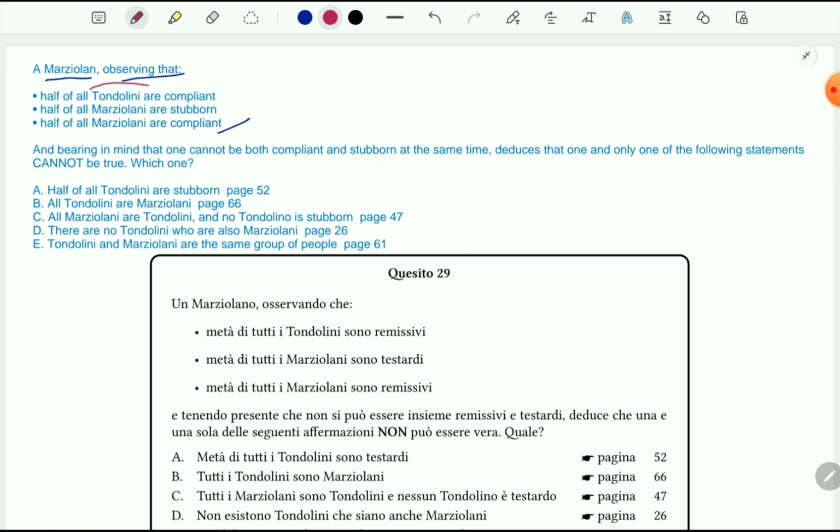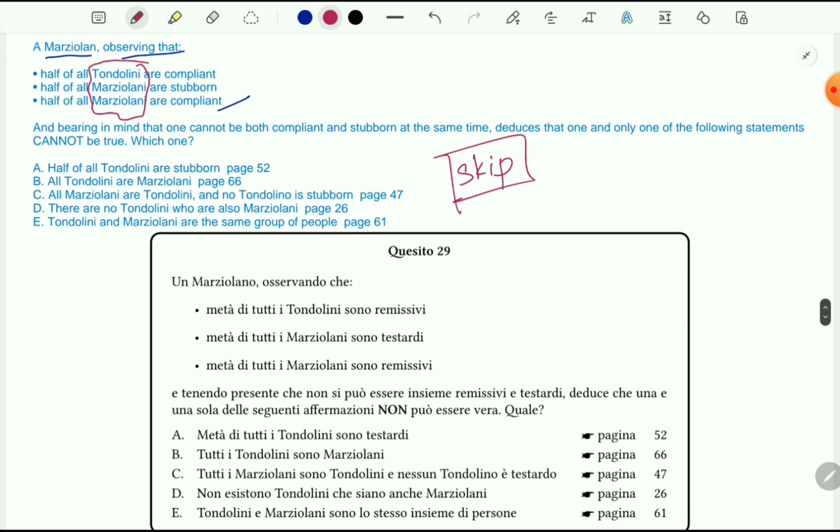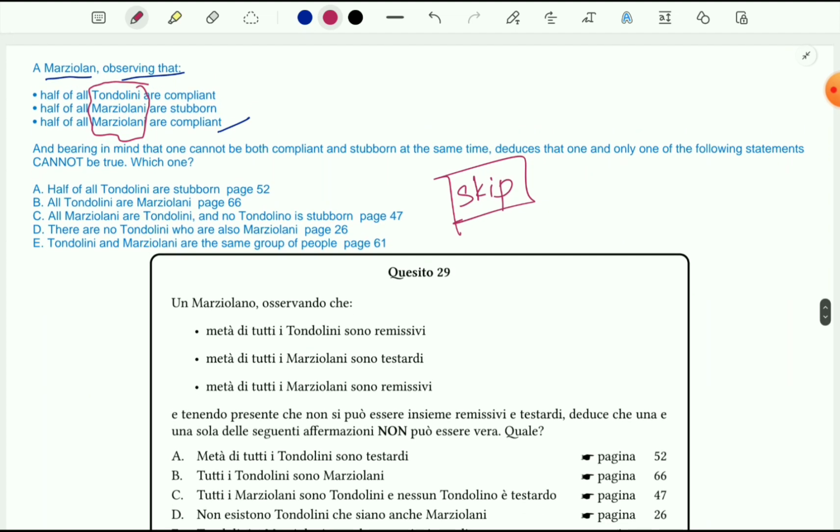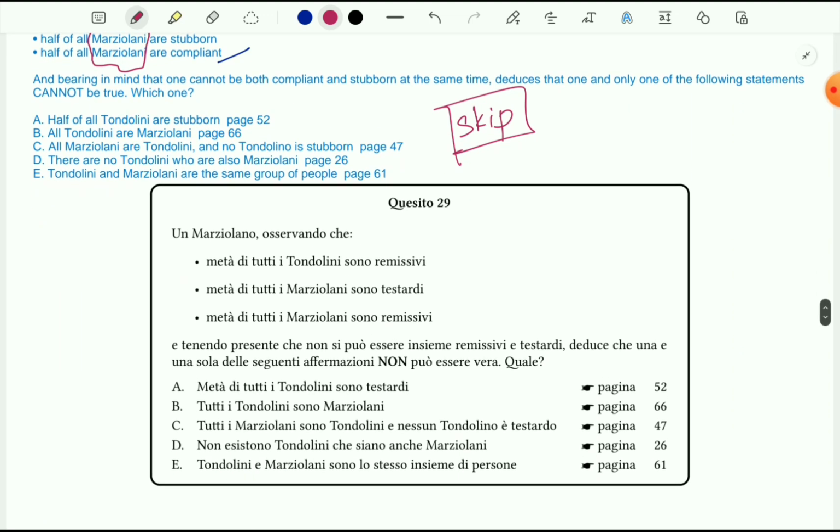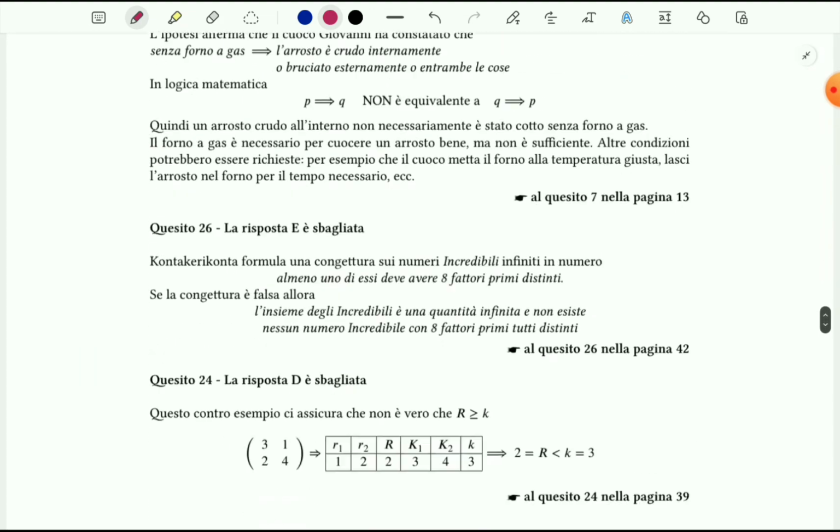I'm really confused about what it means, whether this is the name of a place or the name of a country or the name of any ethnic group. I'm confused about that, so I'm going to skip this problem, but you are welcome to solve it if you wish to, and let me know the answer. I'm sorry, but sometimes translation doesn't work because there are some cultural and local influences in the questions, so it's really hard to translate them and really difficult to understand the exact meaning, so I have to skip sometimes.